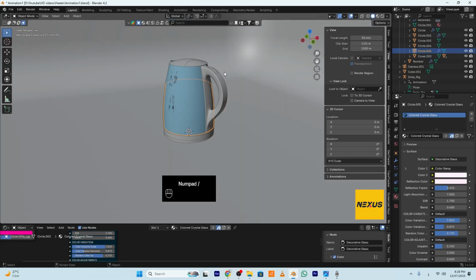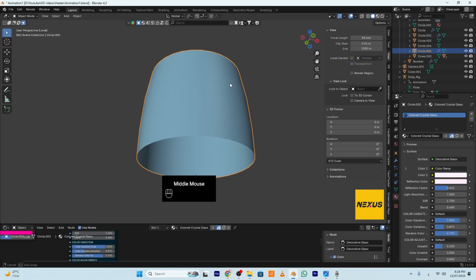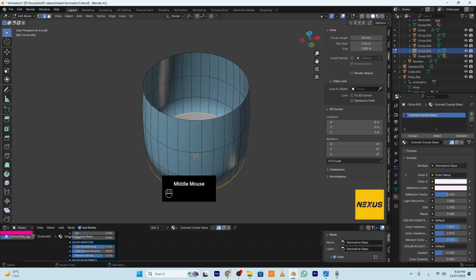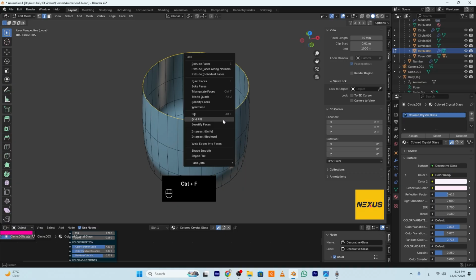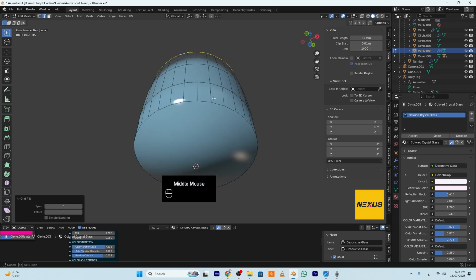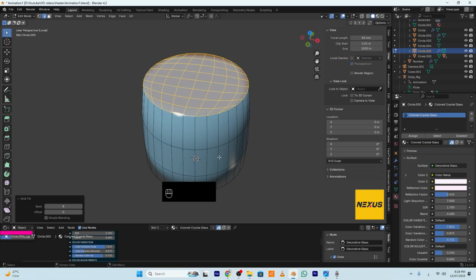Then isolate the water part, go to edit mode, edge selection. I will fill this loop and select this loop, press Ctrl F, change the span here to 8. Okay, then I will invert the selection, and before inverting, go to face selection, invert the selection.